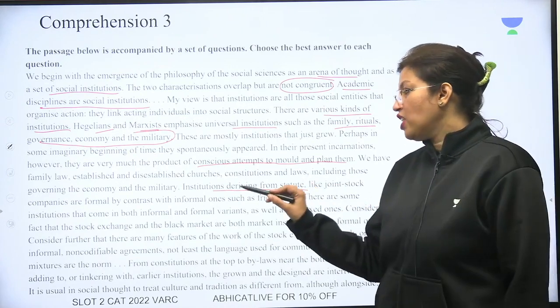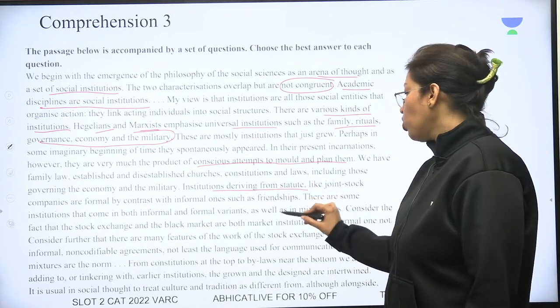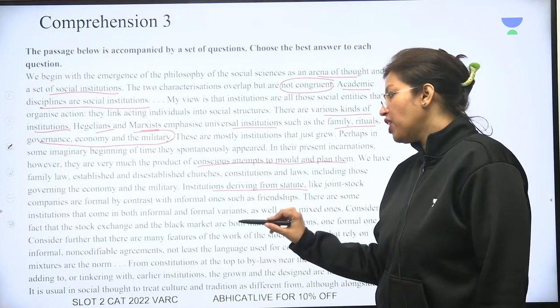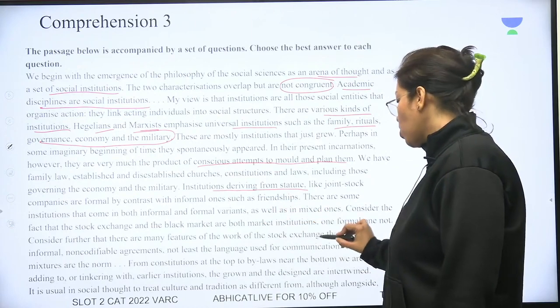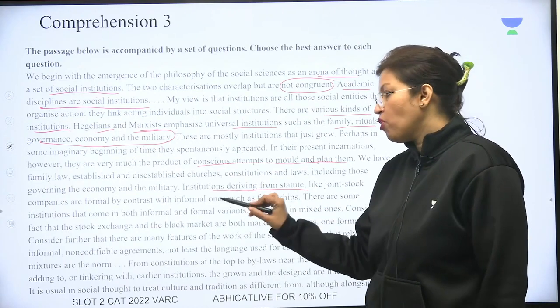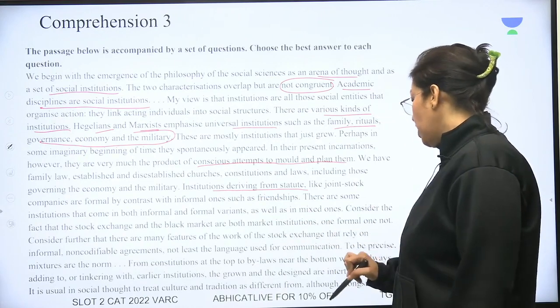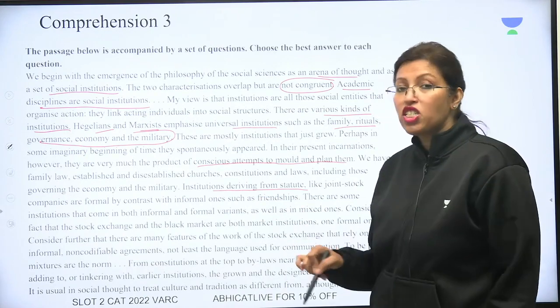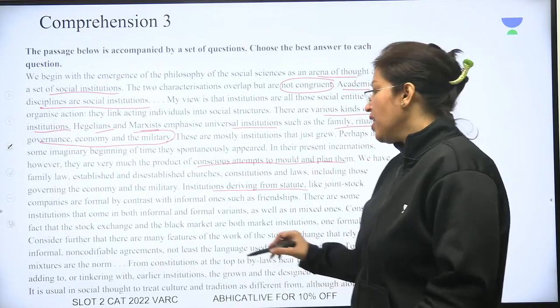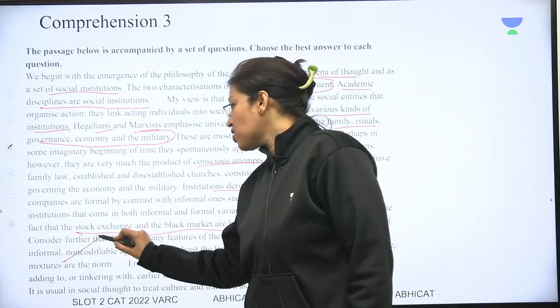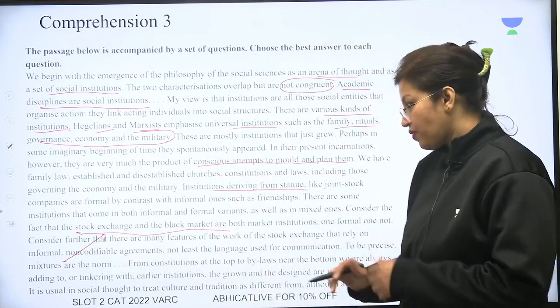Consider the fact that the stock exchange and black market are both market institutions, one formal, the other not. Consider further that there are many features of the work of the stock exchange that rely on informal, non-codifiable agreements, not least the language used for communication. To be precise, mixtures are the norm. So they say that the stock exchange and the black market are both mixed forms of institutions.